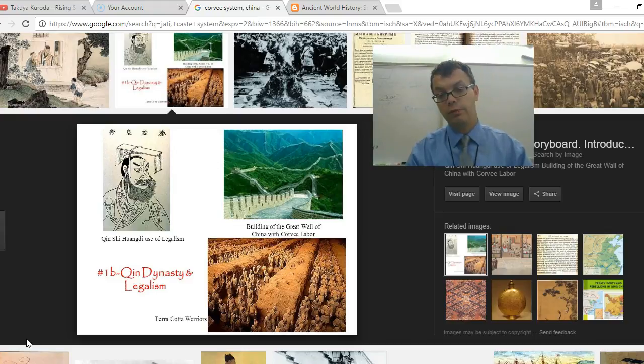These people did have their freedoms, but they were forced to work by the government on certain projects. Like the Great Wall, for example, was built with corvée labor. The Han Dynasty kept this going, and it was a way to break up the classes. It was a way for the government to get poor people to build things, so they could require corvée labor of the poor people in China. And it led to a significant boost for agriculture, for farming, for building defenses like the Great Wall that existed in China.